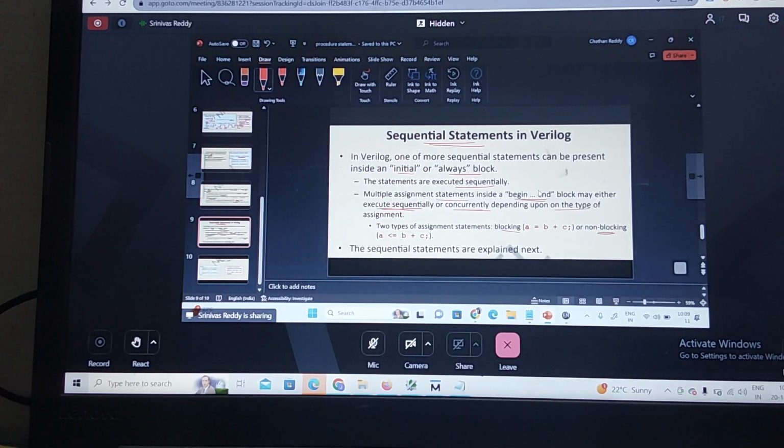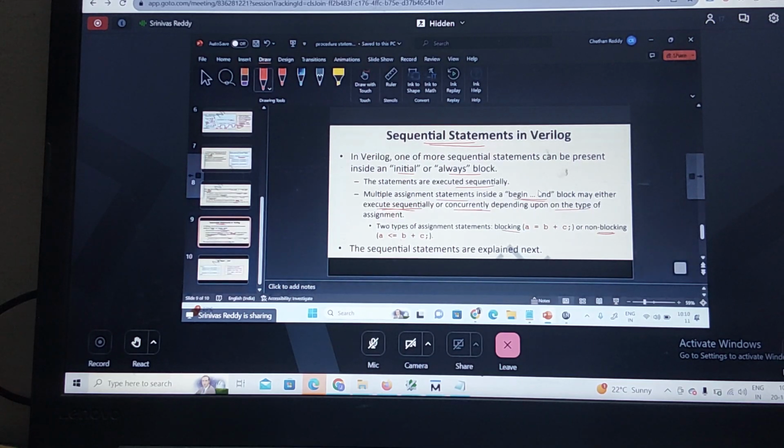So we specify which blocks are blocking statements and which blocks are non-blocking statements. What is the rule? Can I mix both blocking and non-blocking? Today we will see regarding blocking and non-blocking. What is the advantage of non-blocking? How will non-blocking be used?